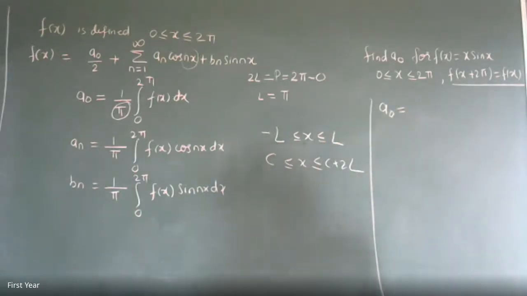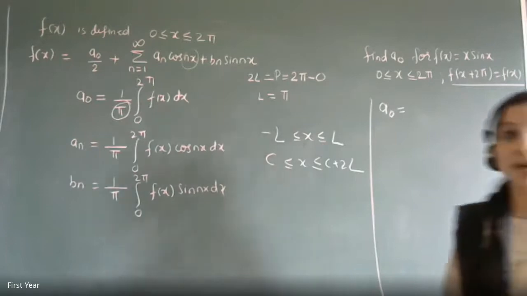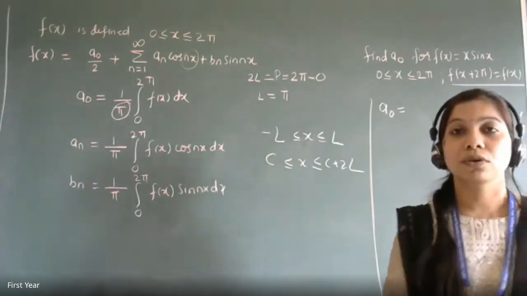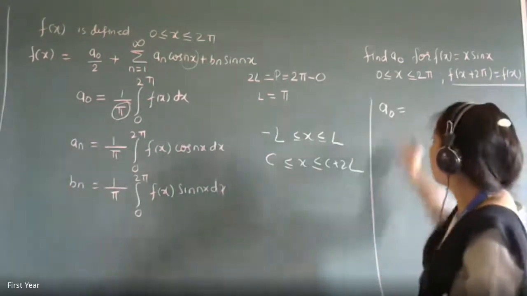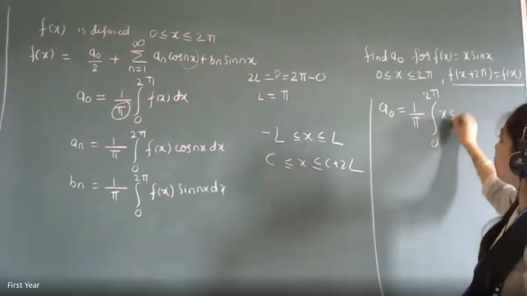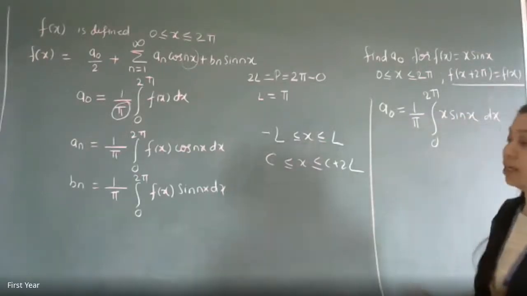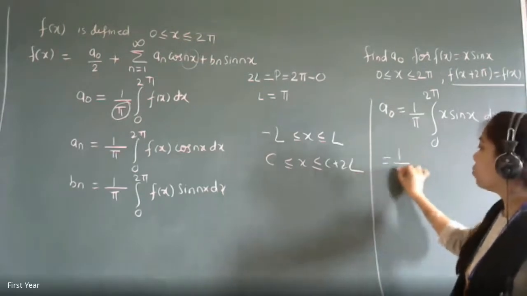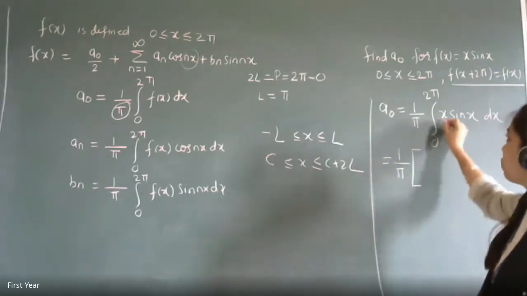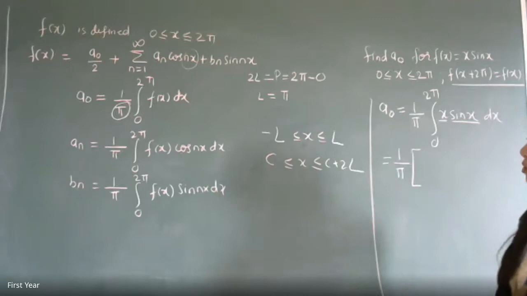You are going to make use of the formula: a naught is equal to 1 by pi integration 0 to 2 pi of f of x. So f of x is x sin x, which is like this. Now you do the integration. Those who are good with integration, you can start. For the remaining students, I have sent you the formula list.